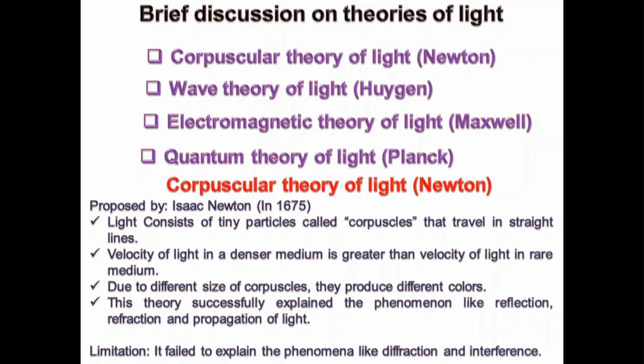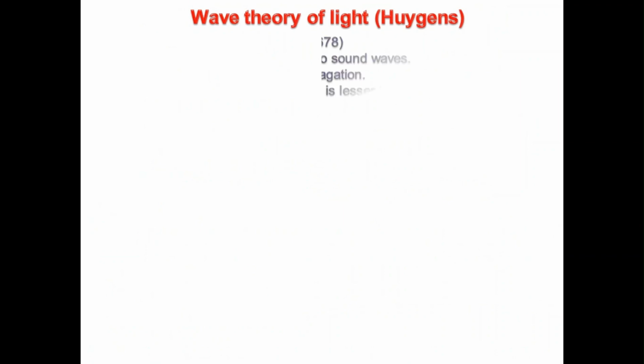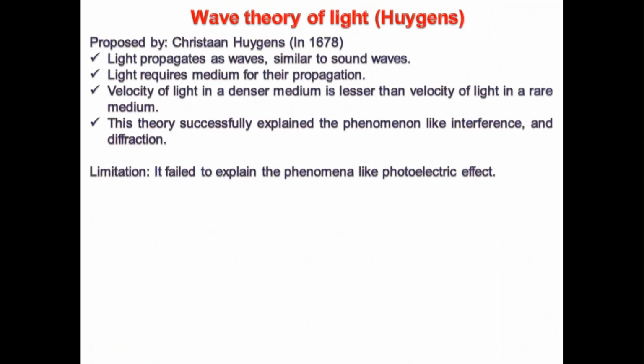So later, in 1678, came the wave theory of light proposed by Christian Huygens. He was not satisfied with the concept of Newton, that light consists of tiny particles called corpuscles. He was not satisfied. What did he say?